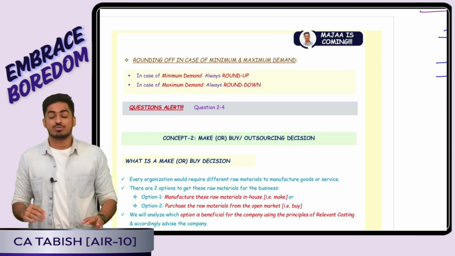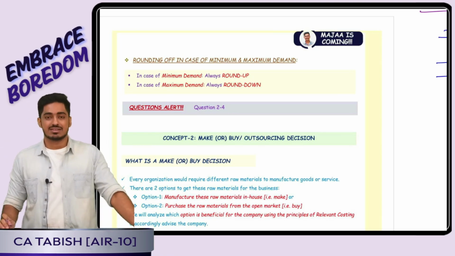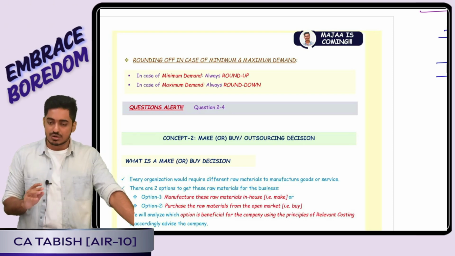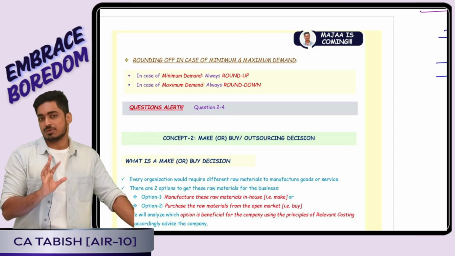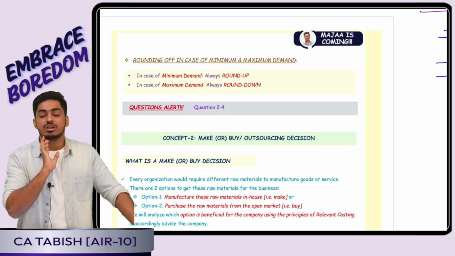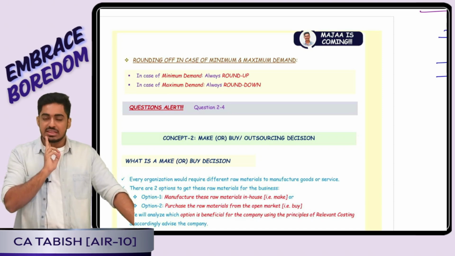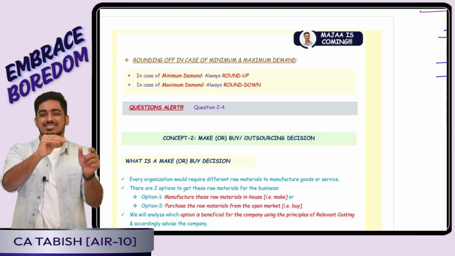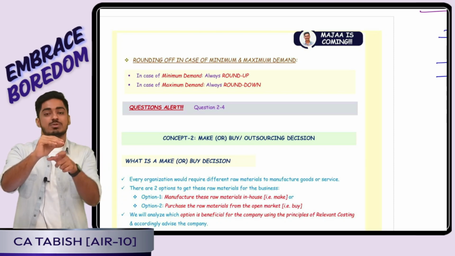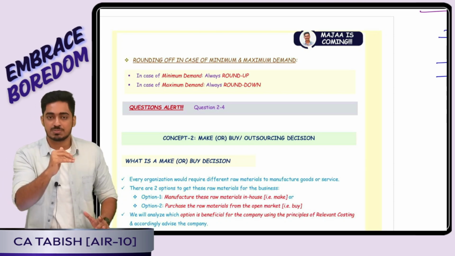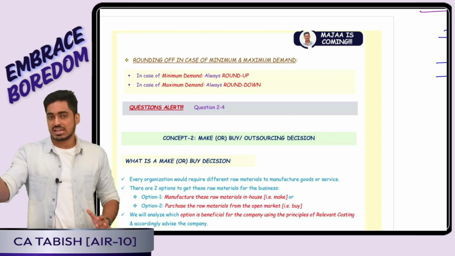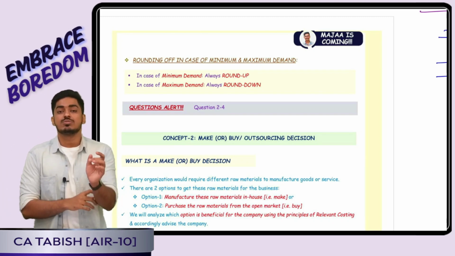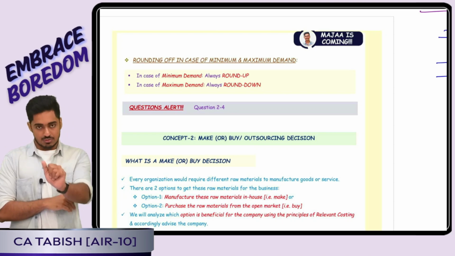We had seen question number 2 where land is a limiting factor: Royal Red, Juicy Golden Yellow, Juicy Crimson, Sunny Scarlet. What are the steps we followed? Step 1, we calculated contribution per hectare and ranking. That is selling price per hectare. The question gave me selling price per ton or per box, into the number of boxes it gave. Variable cost also per hectare. Whichever is given directly per hectare, I will use; whichever is given per box, I will convert. I will arrive at contribution per hectare and give the ranking.